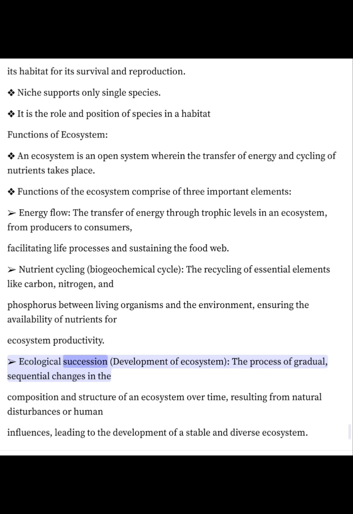Ecological succession, development of ecosystem: the process of gradual, sequential changes in the composition and structure of an ecosystem over time, resulting from natural disturbances or human influences, leading to the development of a stable and diverse ecosystem.